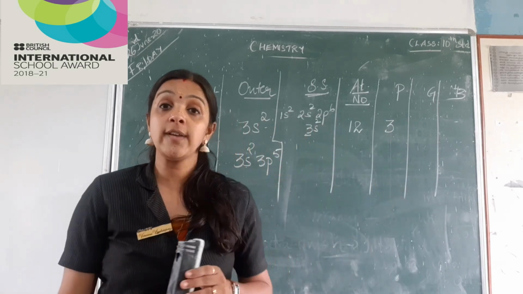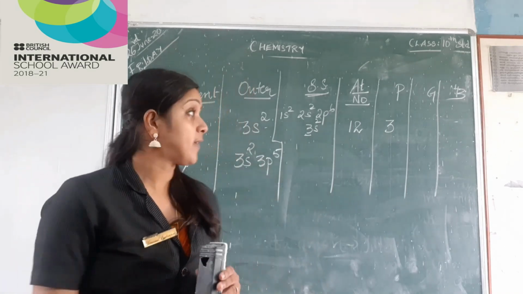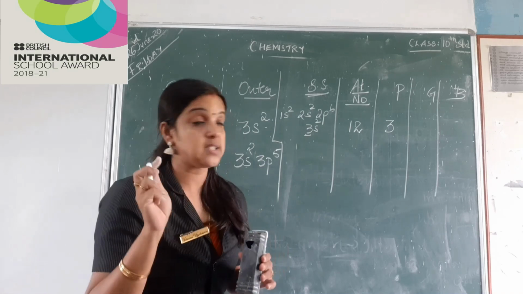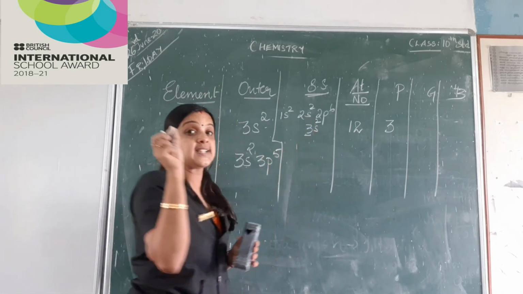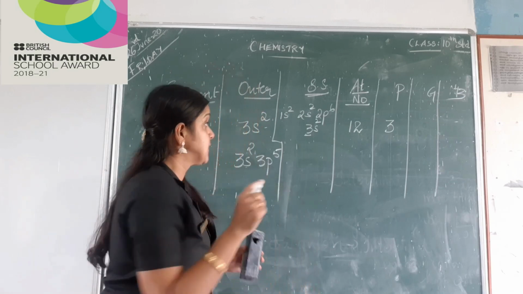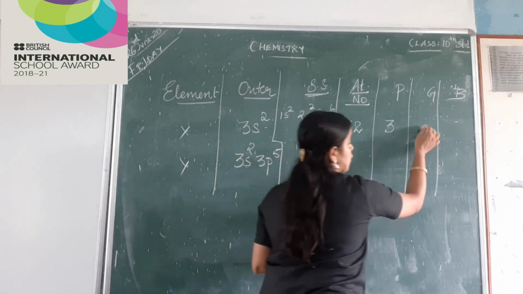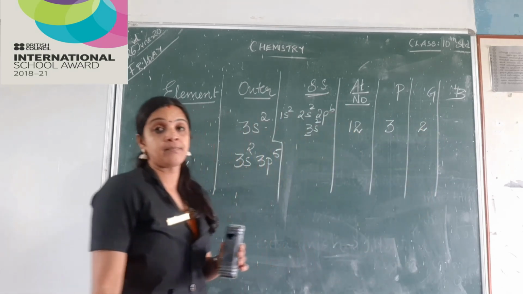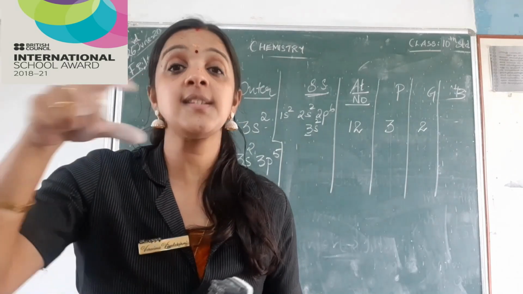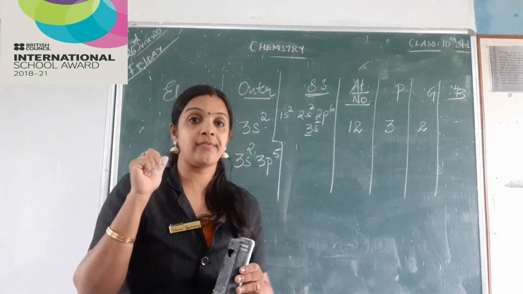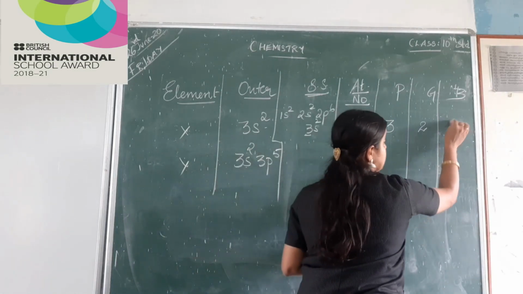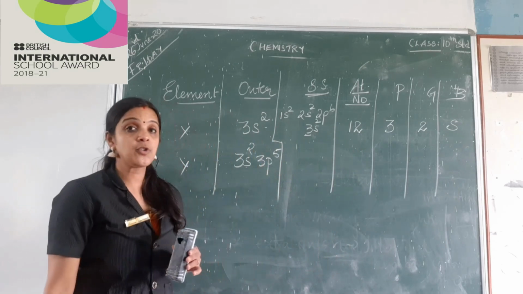period. How do I find the group? Since it is S subshell that is getting the last electron, the number of electrons present in the S subshell is the group of the element. So here I have 2 electrons, so it belongs to my second group. And how do we find out the block? The subshell to which the last electron enters is the block of the element. So here it is entering the S subshell, so it belongs to S block. Are you able to get me, children?